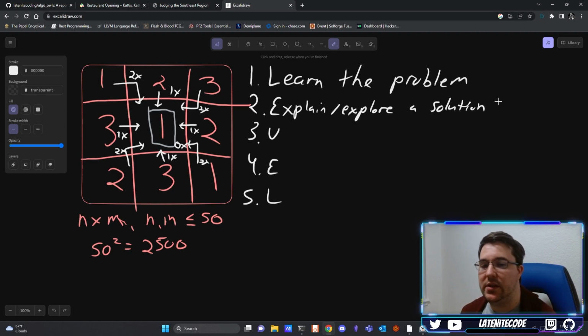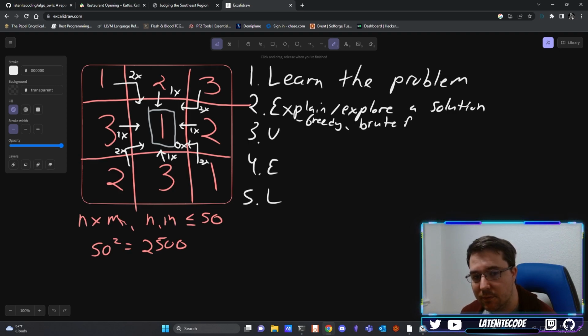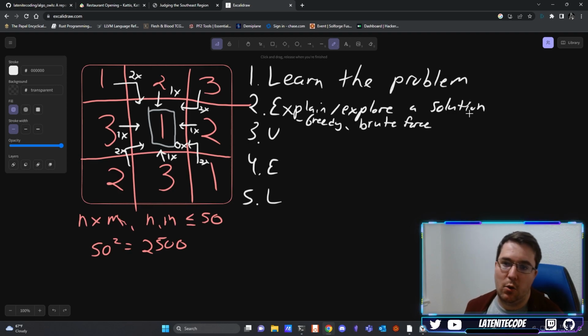And so this will typically be some kind of gut instinct for your first time through, which means you'll probably be thinking about greedy or brute force. I tend to always gravitate towards a brute force solution first, but that's okay because while those tend to be worst cases for problems, they also tend to have solutions, which means that you can at least start with something and then work towards what's better. And that's okay, especially for technical interviews, by the way.